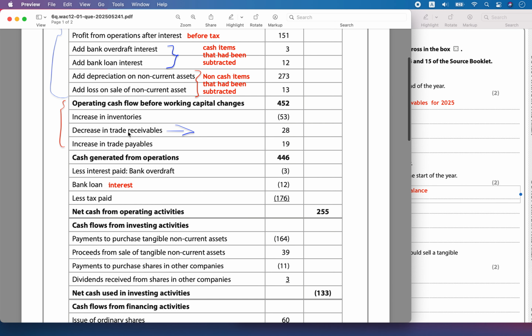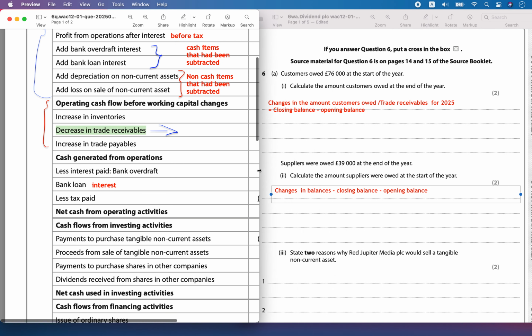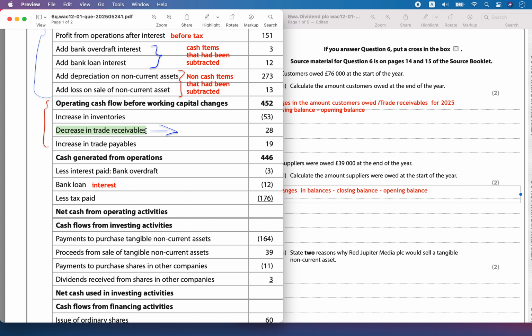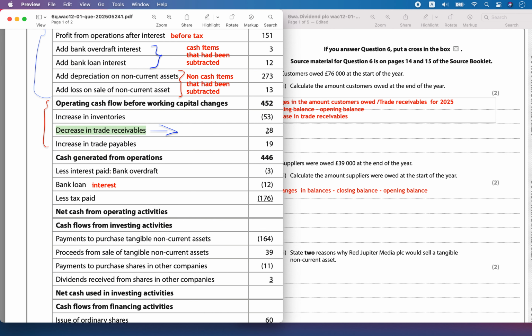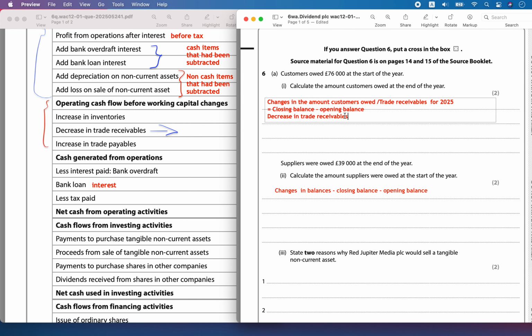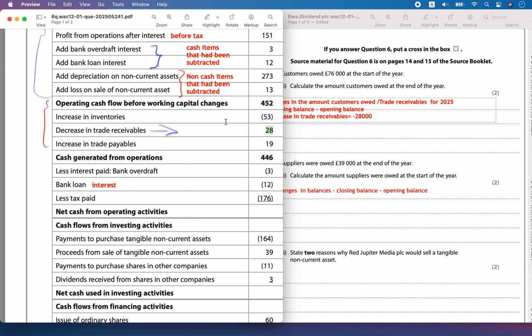Here we are thinking of receivables. There has been a decrease in trade receivables. Whatever the change in trade receivables for 2025, it is always found using this formula: closing balance minus the opening balance. If there is a decrease in the trade receivables, you take this value as negative, so that is equal to minus 28,000.